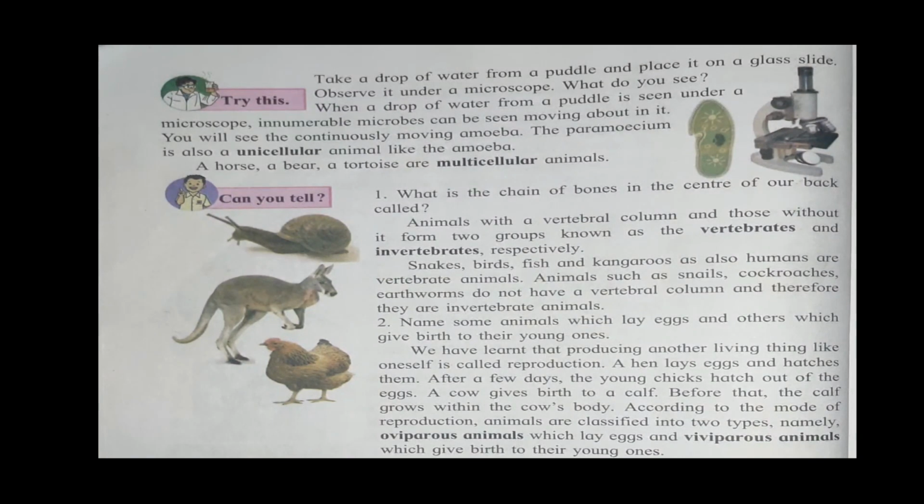Animals with a vertebral column are called vertebrates and those with no vertebral column are invertebrates. Then animals are classified into oviparous which lay eggs and viviparous animals which give birth to their young ones.